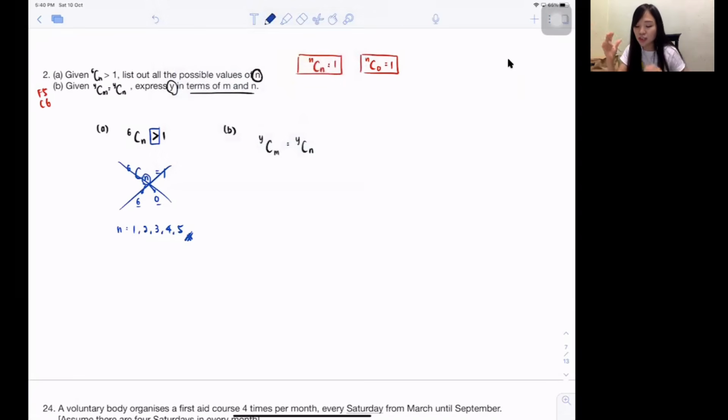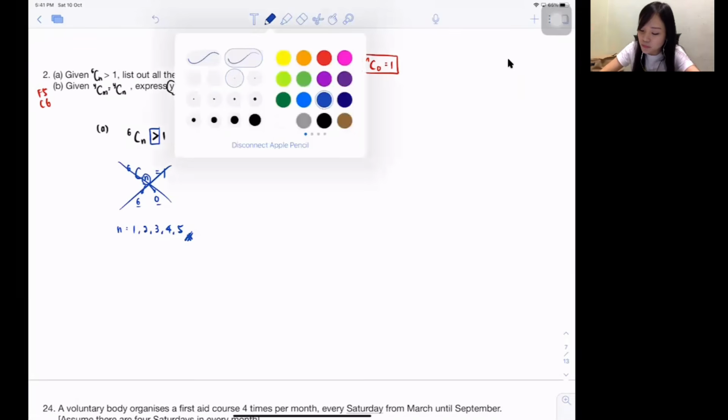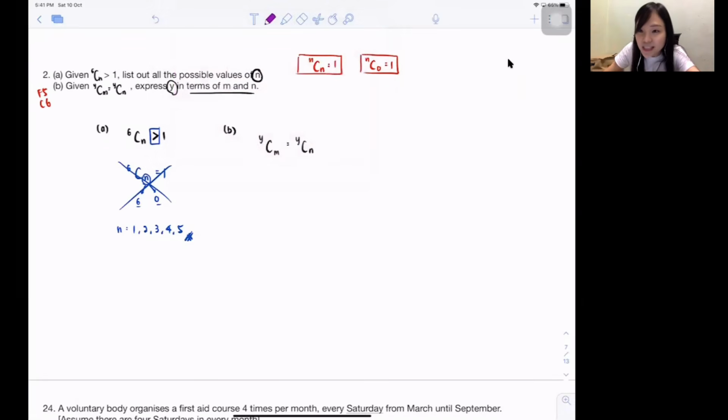So guys, they say these two are equivalent, okay? This is something you guys need to know also, but if you don't know, never mind, I will try to explain for you. So yCm equals yCn. That means these two numbers are both equal. Do you realize both of them start with y? So both of them have a total of y, okay? So yCm and yCn will be the same.